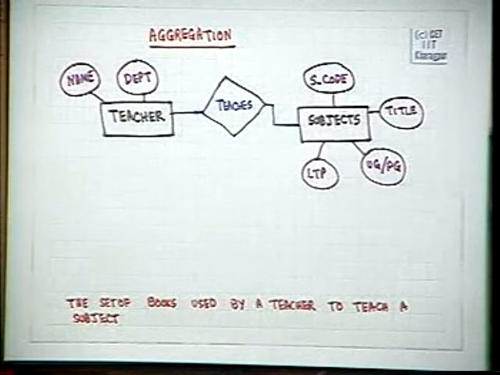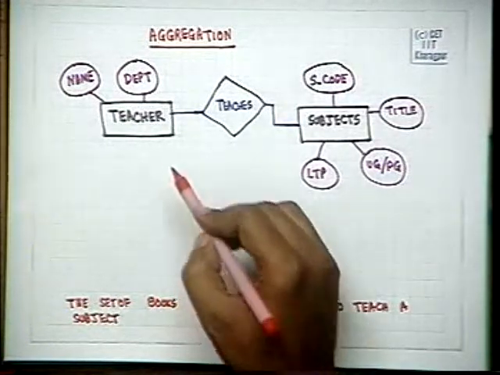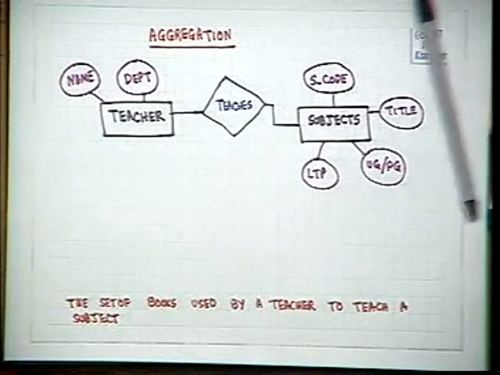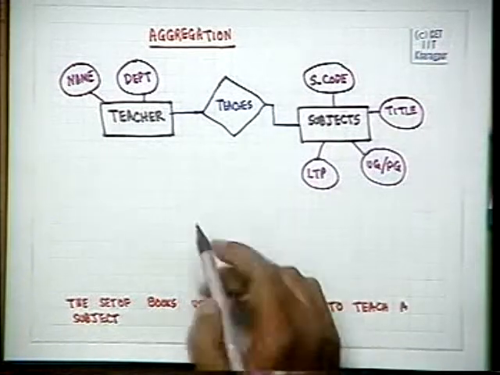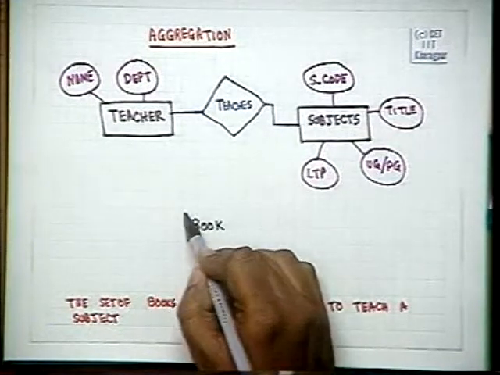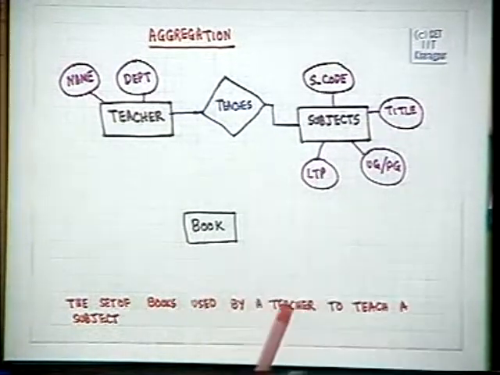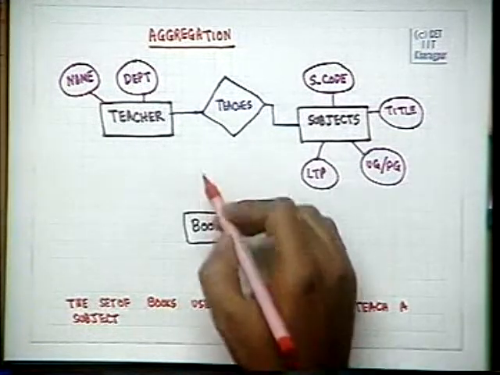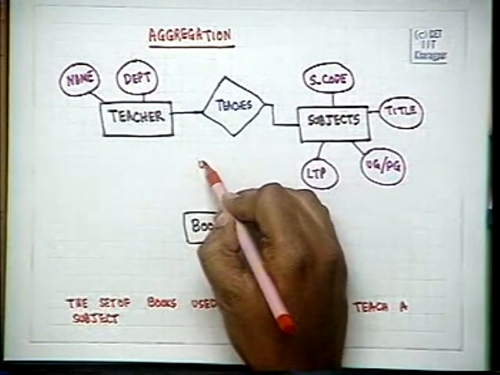Now, how will we do that? We can have a relationship. We will have the entity set book. Obviously, we will have the entity set book and its attributes, which I am not writing, and we will have a relationship uses.